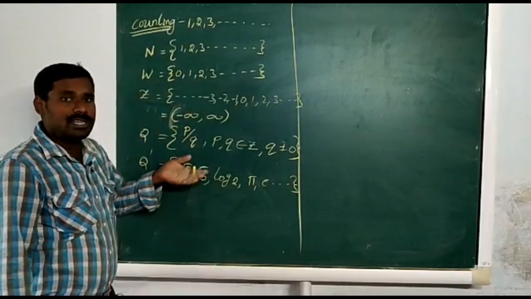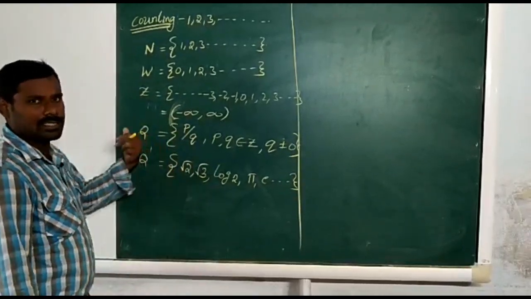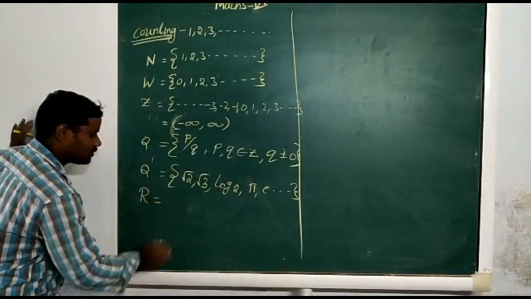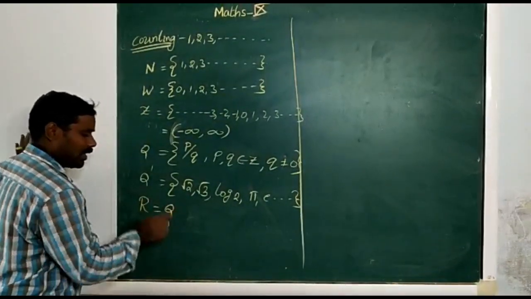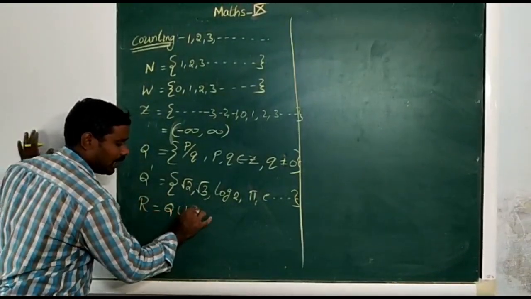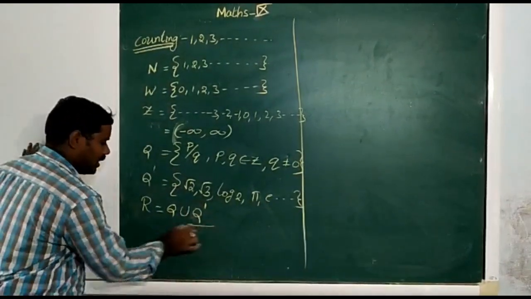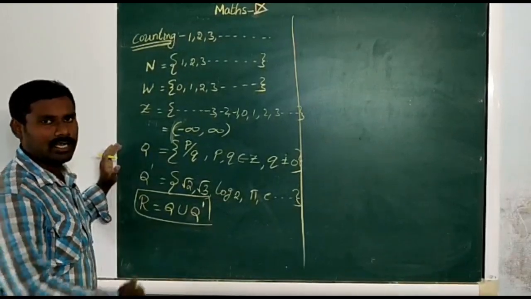Irrational means numbers which cannot be written in the form of P by Q, or which are not rational. Now this year we are going to the real numbers. Real numbers are the union of rational and irrational numbers. The set of rational and irrational numbers is called the real numbers.